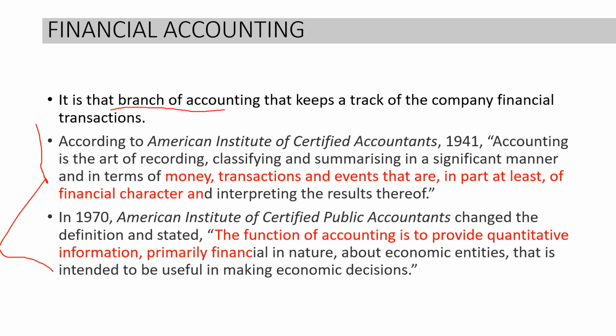Now, what is it? That branch of accounting that keeps a track of company's financial transactions. What is the meaning of branch of accounting? That means other parts of accounting are also available. You have cost accounting and management accounting, which are the other two subjects of accounting. So this is the very first part we are studying, financial accounting. That means this accounting deals with the company's financial transactions, that is, the financial activities or events which take place in the business in day-to-day life.